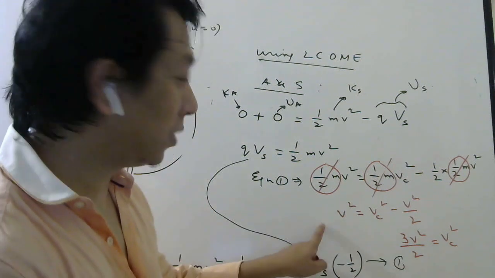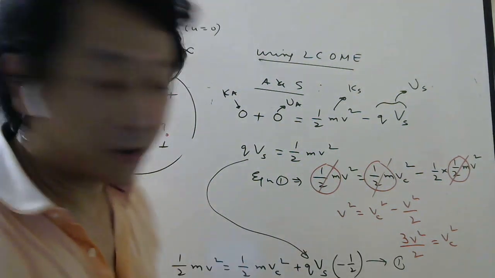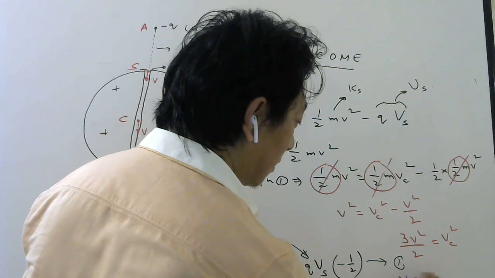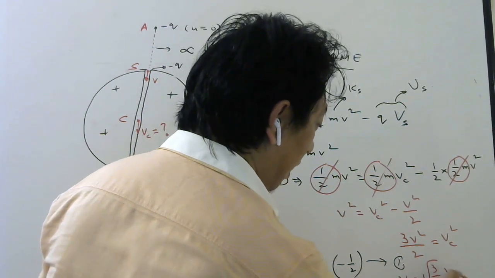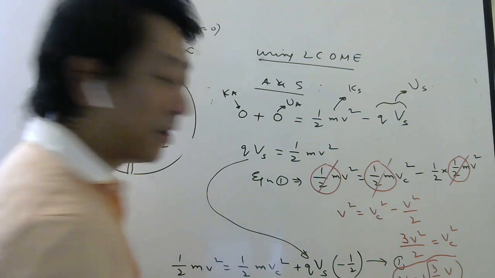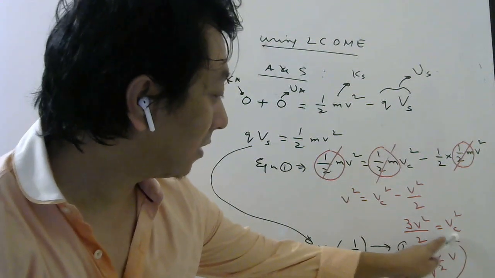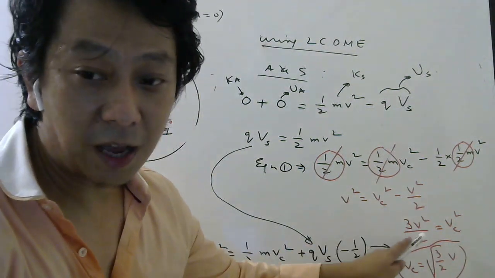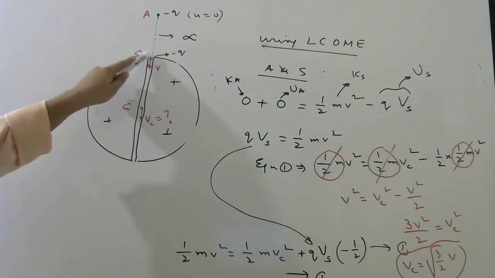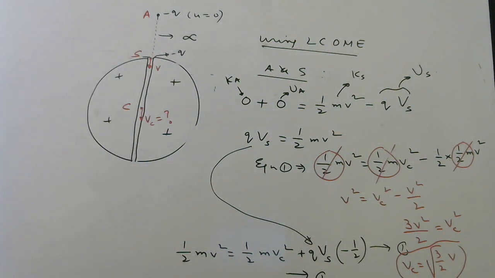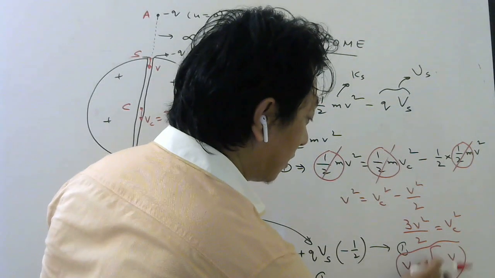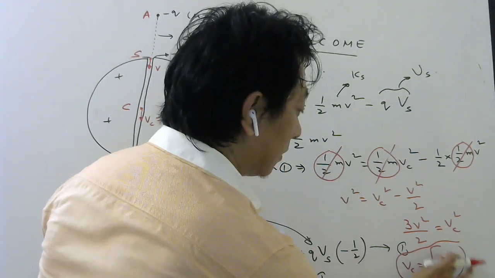V square by 2 you bring this side. 1 plus half will be 3 by 2. So finally what will be vc? Root 3 by 2 times v. So velocity, take square root both sides. So velocity at the center will be root 3 by 2 times v. What was v? The velocity when it reaches the surface. So which option is the right one? Option D, because 3 by 2 is nothing but 1.5. So this is the answer.